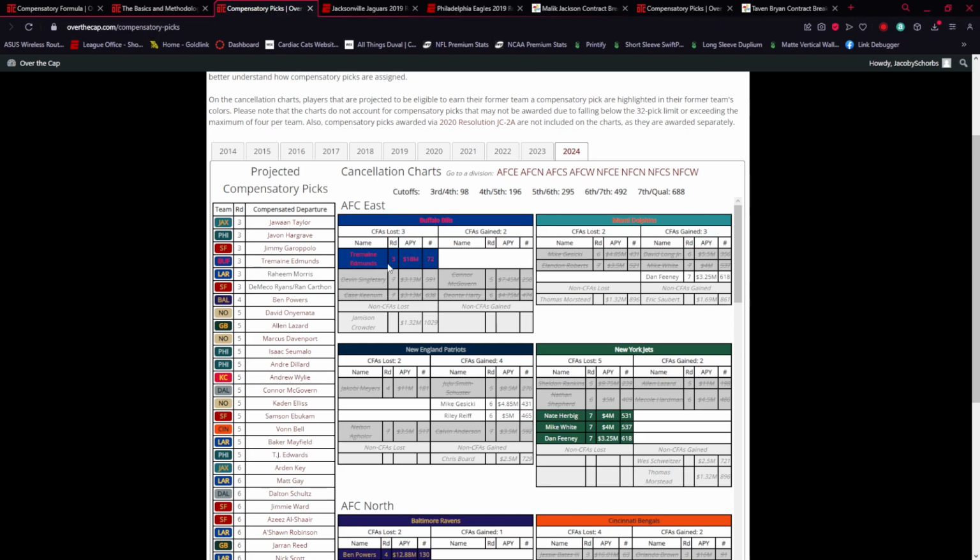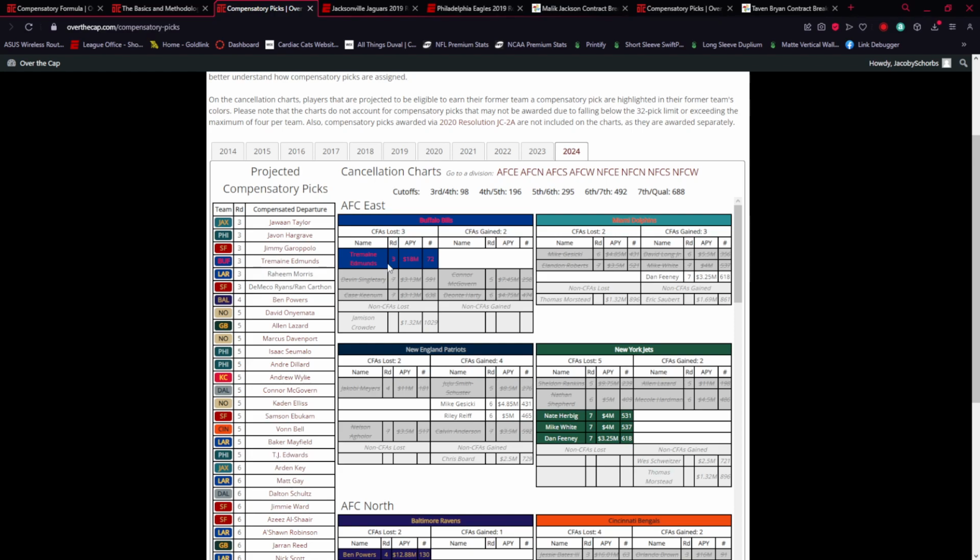So the Bills last offseason, when they're in this situation, you put yourself in their shoes. They're not going to consider signing a CFA worth 3 or 4 million, because if they do that, they're giving up a 3rd round pick. So they're asking themselves, is it worth trading the 100th overall pick, because that's roughly what it would be, for this player? Because that's essentially what it is. There's almost kind of a trade process involved in this.